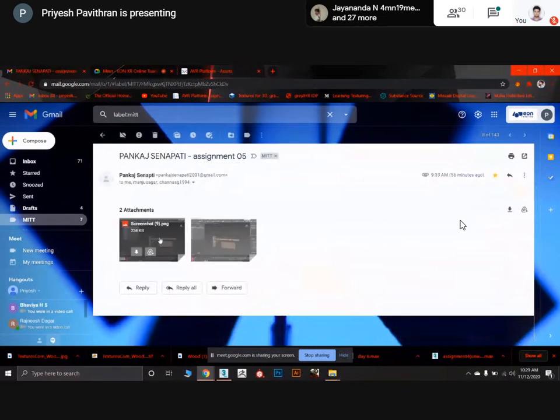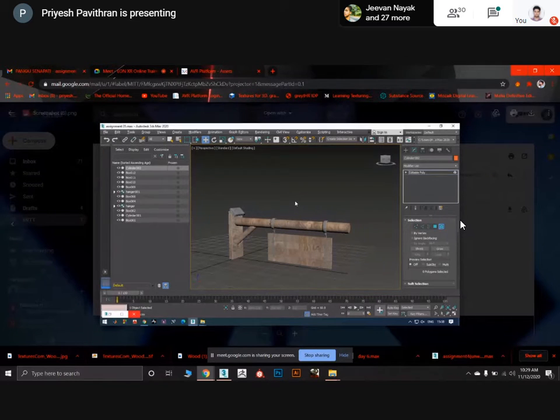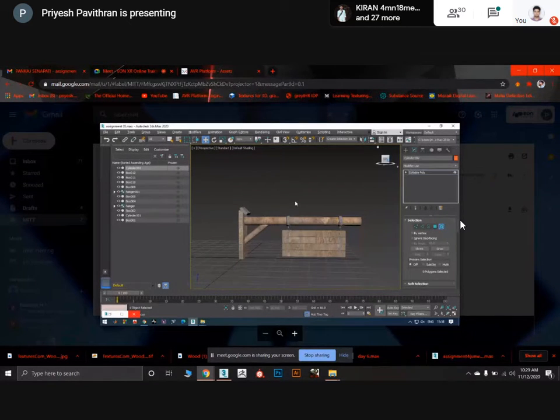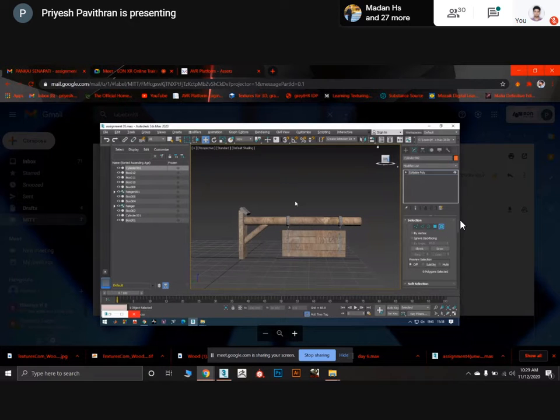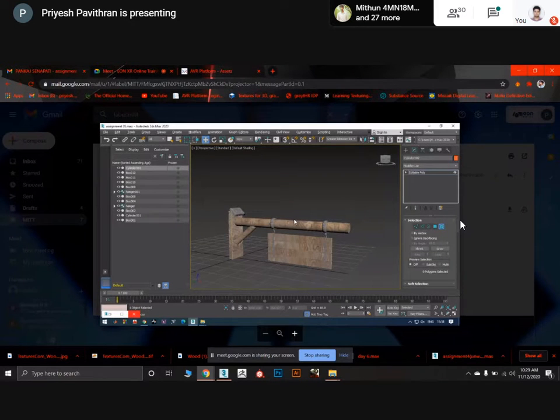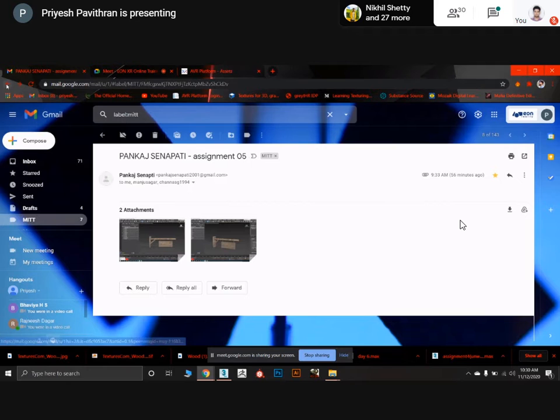Now, the texture, I don't know why it is looking like that, but it's not because of the UV, it's because of the texture only. It's fine, but change the texture and pick something similar to what I have shown you yesterday. The unwrapping, I think it's good. It's not stretched that much from any side. So change the texture and try to match the pattern, which will be in horizontal lines. Okay, Pankaj, nice attempt.